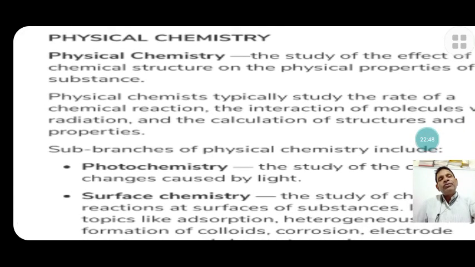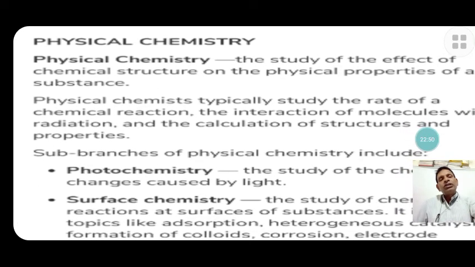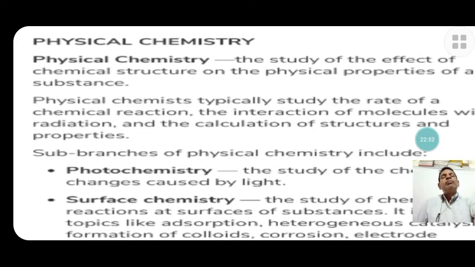These fields are related to physical chemistry, a very important branch of chemistry that is considered the principle of all branches of chemistry.